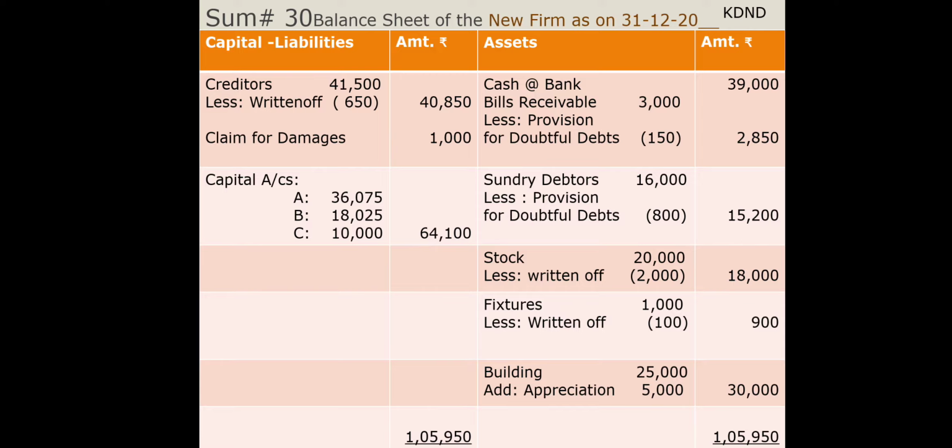And finally the building is appreciated by 5,000, so we have put down the value 30,000. And at the same time, on the liability side, creditors 650 was written off, so it's a benefit for the business, and claim for damages 1,000 is to be written off. And the rest of the capital we have already transferred from the capital accounts.